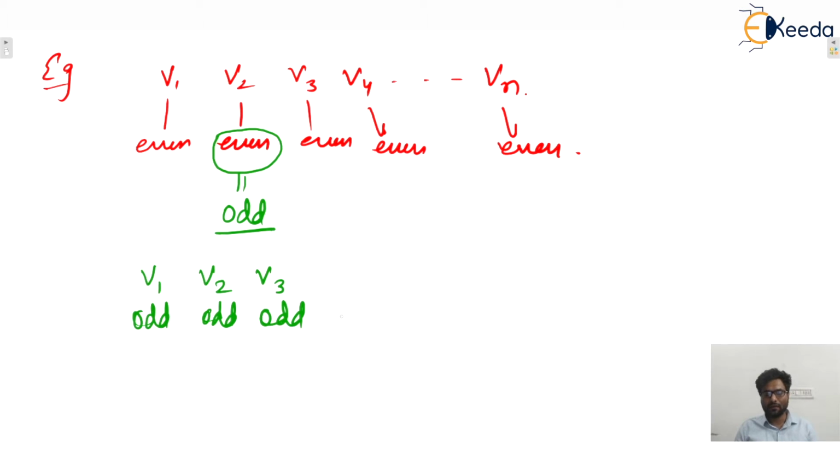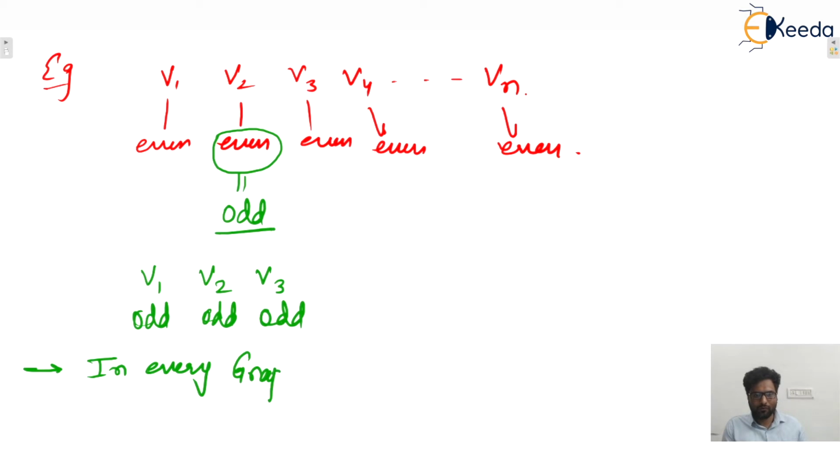What is the meaning of that? Let's say two odd numbers are there and we are adding them two times. Odd plus odd will be even. But odd plus odd plus odd, adding three times, will be odd. Odd plus odd plus odd plus odd, adding four times, will be even, isn't it? Okay, so ultimately from here we can conclude that in every graph,